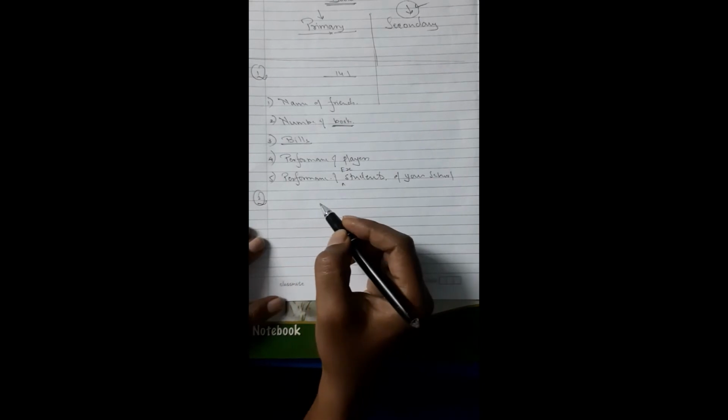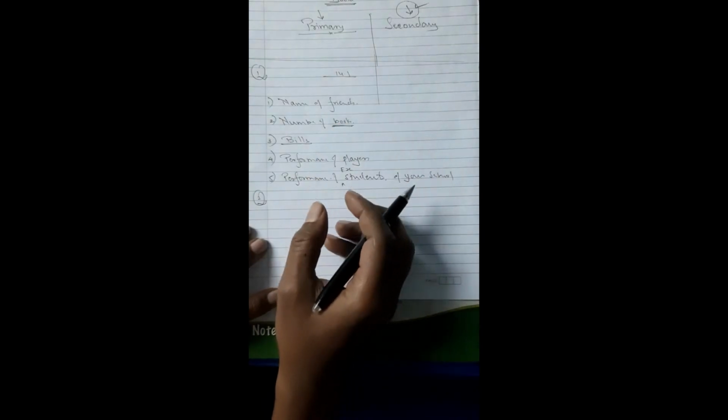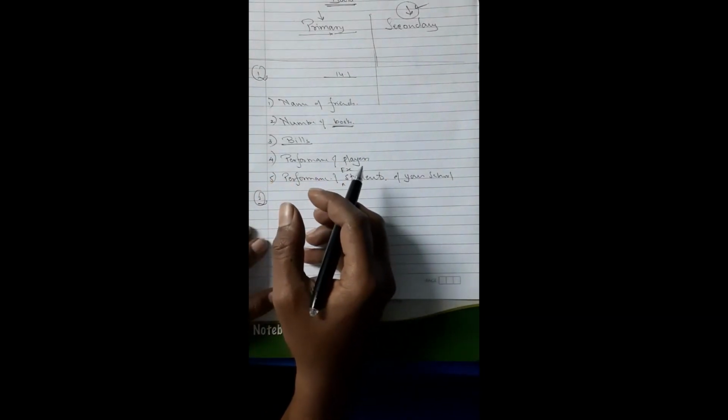And now we have to move to question number 2. In question number 2, what do they ask us? Classify the data in question 1 above as primary or secondary data. Primary data means, as I told you, when you are going in the field and you are making your own record, that is called primary data.